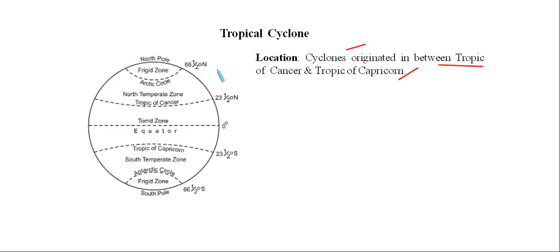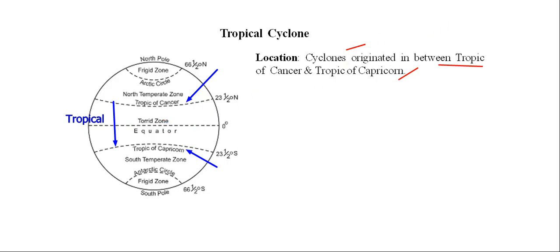So here in the northern hemisphere, we are having Tropic of Cancer, this is 23.5 north, and in the southern hemisphere, we are having Tropic of Capricorn, this is 23.5 south, latitudinal line. Now the entire region from this Tropic of Cancer up to Tropic of Capricorn comes under tropical region. And the cyclones originated in this tropical regions are the tropical cyclones. Okay. Now we get an idea about tropical region.